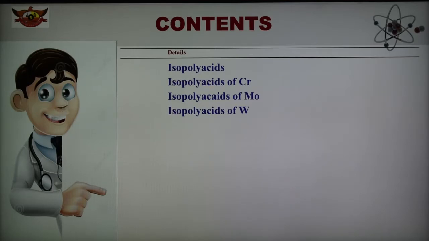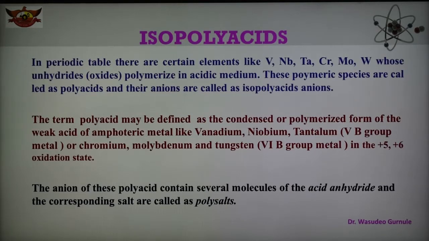So what is meant by the isopolyacids? We can say that in the periodic table there are certain elements like vanadium, niobium, tantalum, chromium, molybdenum and tungsten, and their oxides or anhydrides undergo polymerization in acidic medium, and these polymeric species are known as polyacids, and their corresponding anion is known as the isopolyacid anion.